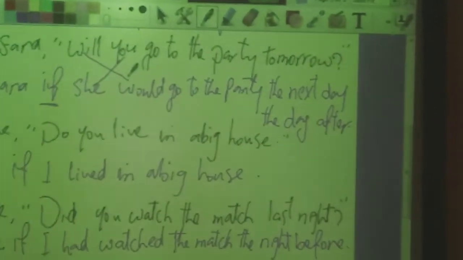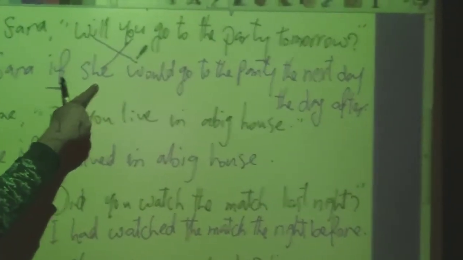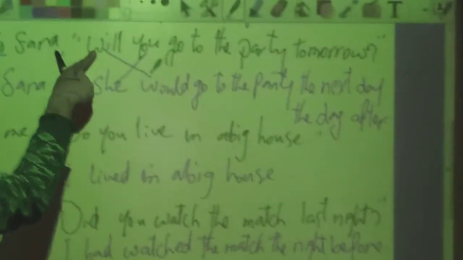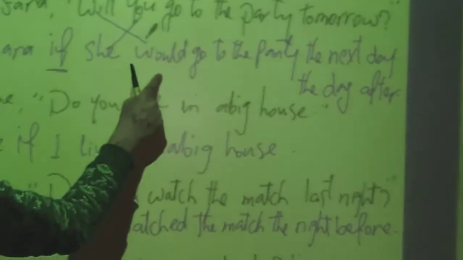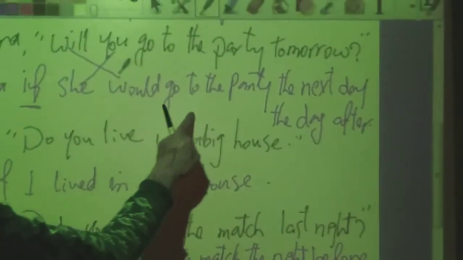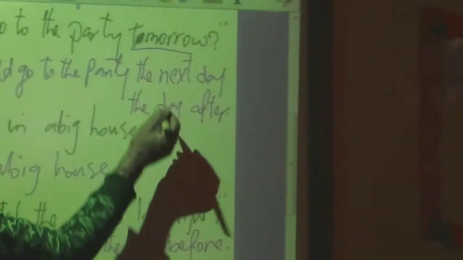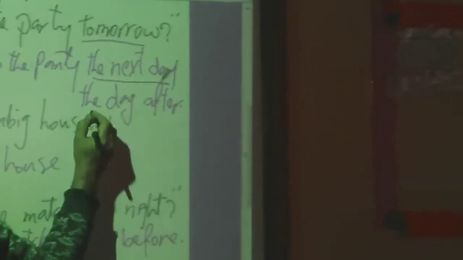Here, Mona is speaking to Sarah, so it will be changed into she. And the past of the helping verb will be would. So, Mona asked Sarah if she would go to the party, and tomorrow will be changed into the next day or the day after, as we said before.